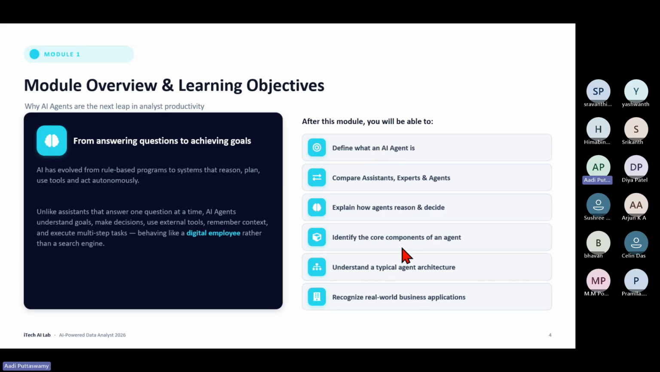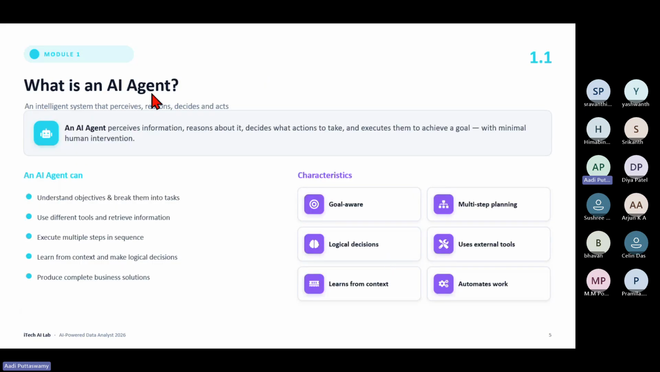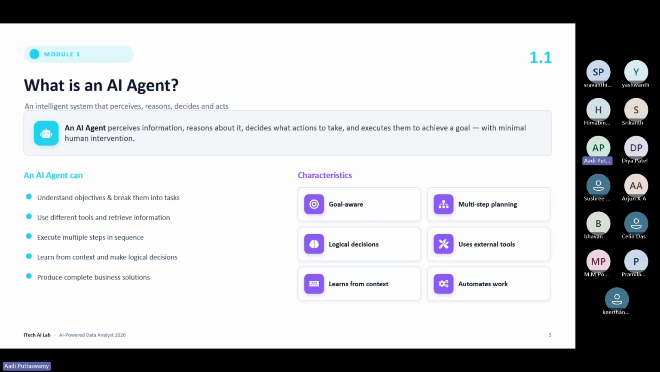Okay. Now after this module, what all we will be learning is given here. Just go through this. First, we'll see what is an AI agent. As I told you already in a simple way, let's read the definition: an intelligent system that perceives, reasons, decides, and acts. That means it can take the question, decide, and execute as well. An AI agent perceives information, reasons about it, decides what actions to take, and executes them to achieve a goal with minimal human intervention.